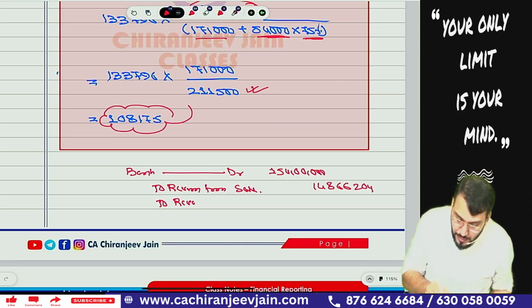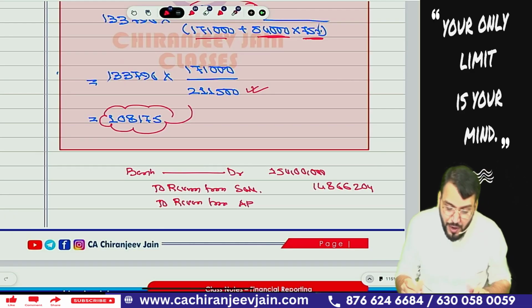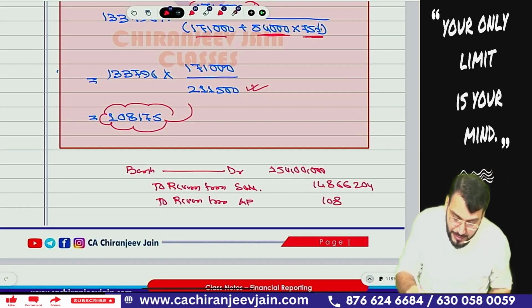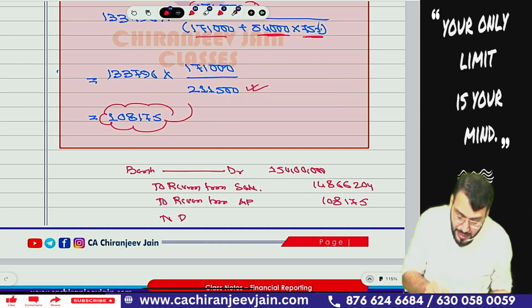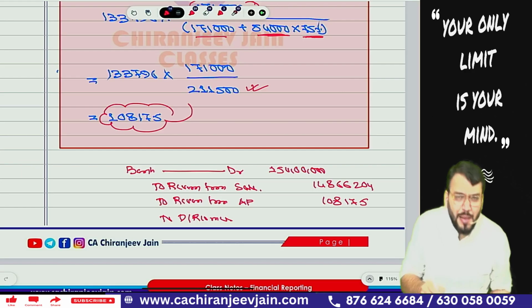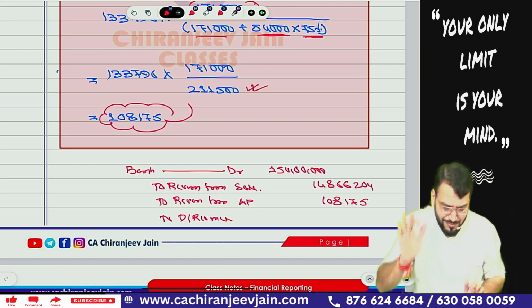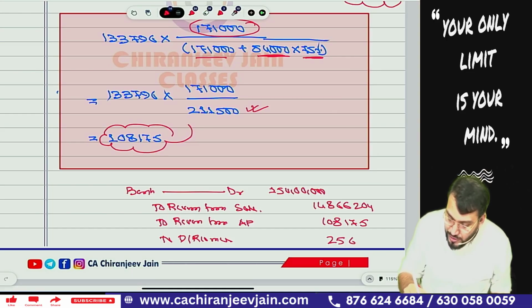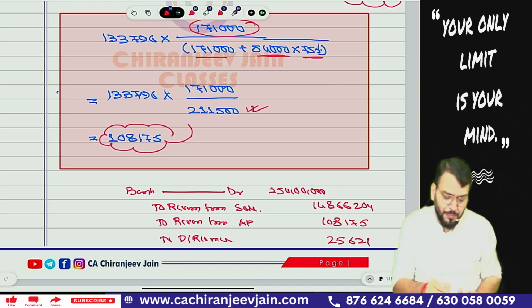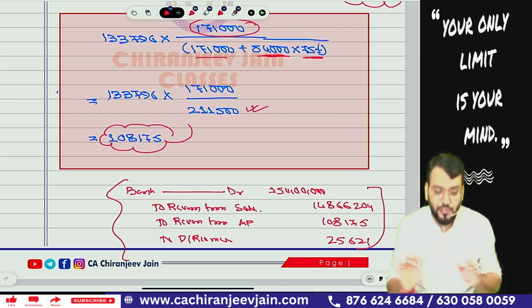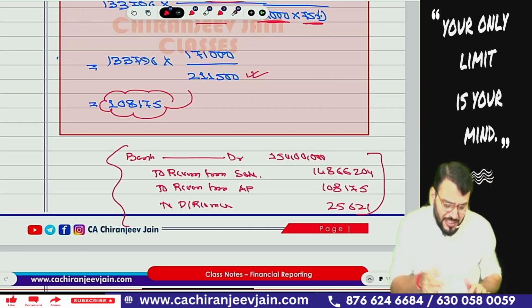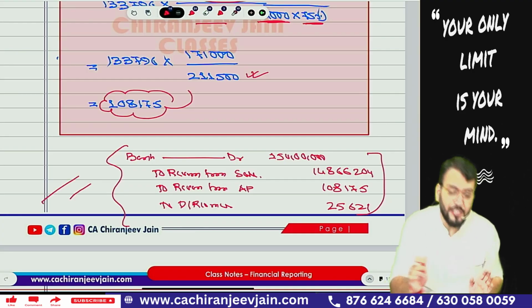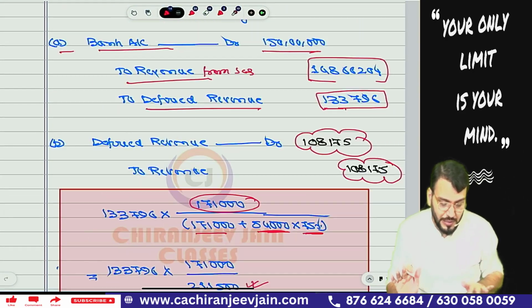Then revenue from award point, that is 1,08,175, then to deferred revenue, or liability from customer royalty program or whatever. That is how much? 133,796 minus 108,175, that comes to 25,621. This journal entry you can pass, one compound journal entry, this journal entry is also okay. Have you understood? Because this is a consolidated journal entry, this journal entry is preferable in the exam. Okay sir? Yes sir.